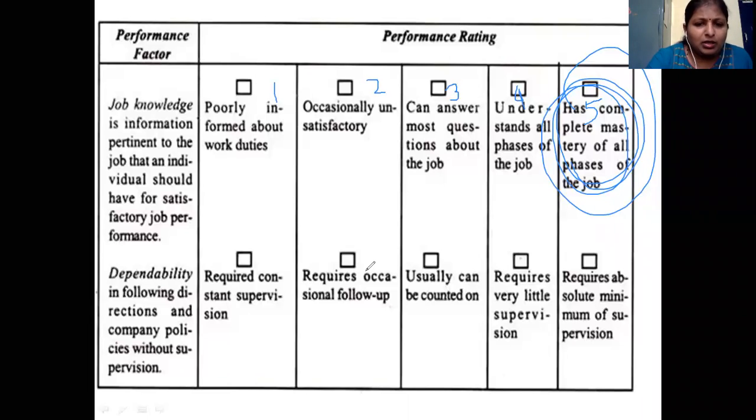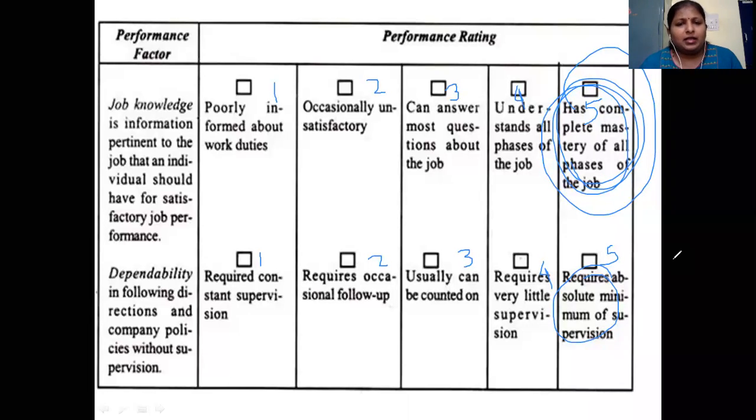Here also the same thing when it comes to dependability. So this rating is 1, this is 2, this is 3, this is 4, and this is 5. When it comes to dependability, he requires constant supervision. Whether he requires it or not, it is the manager or the supervisor who has to judge. Whether he or she requires occasional follow-up or not. Whether usually he can be counted on, that is, he is able to do on his own. He requires very less supervision. He requires absolute minimum supervision. So this rating is being used here.